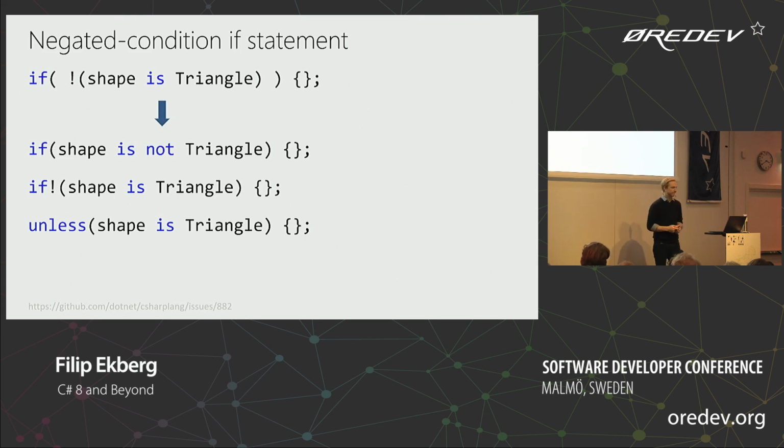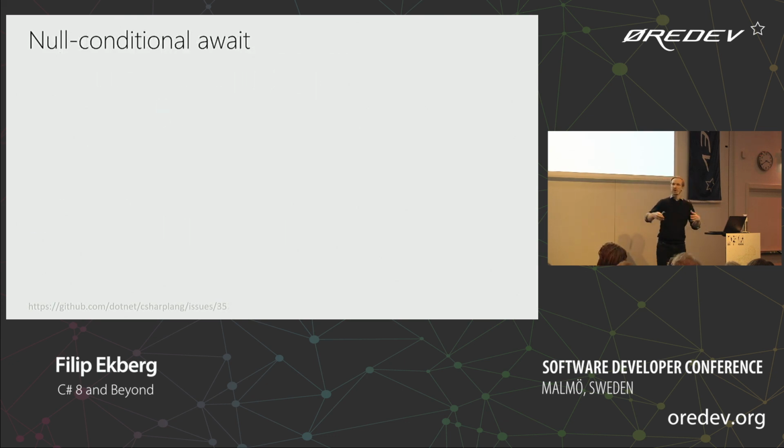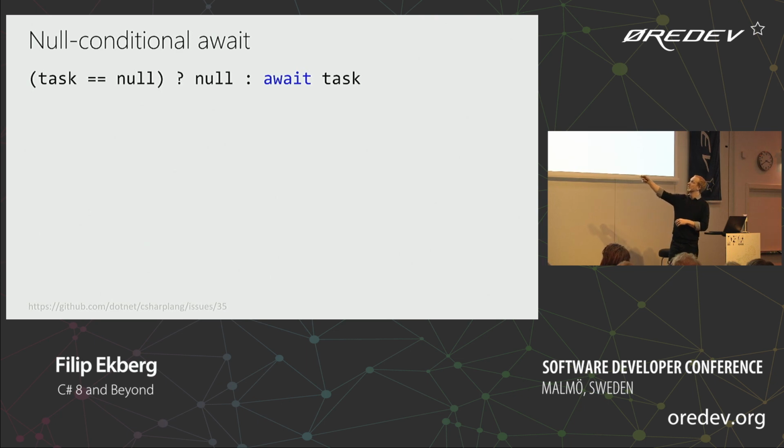That would make sense. And then, of course, in a world where we don't want to have null reference exceptions in our applications, they're making improvements to async and await as well. In this case, we say, if task is null, just return null, otherwise await the task and return that value. Instead, we can say await bang task, and that'll just make sure it doesn't break the application.